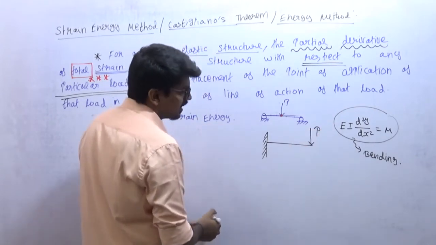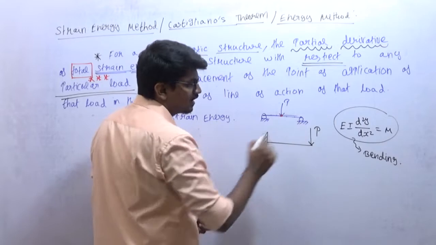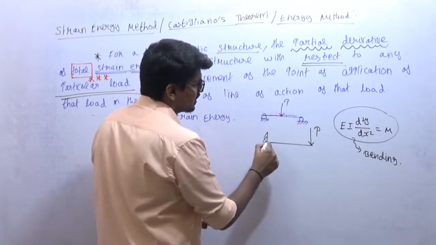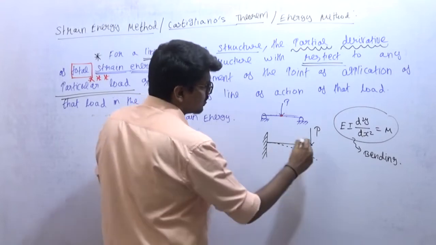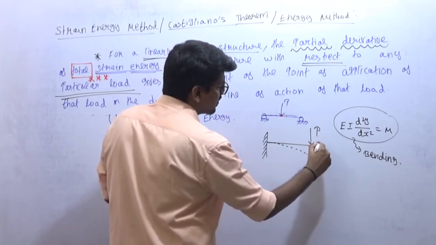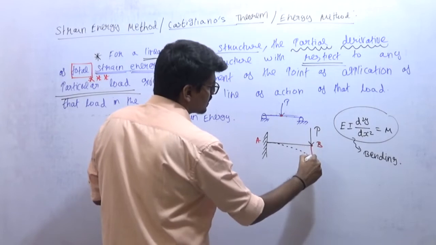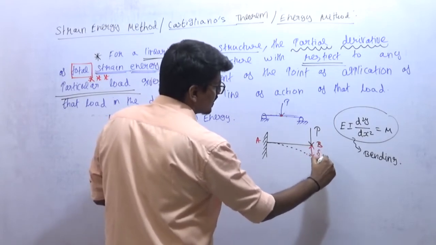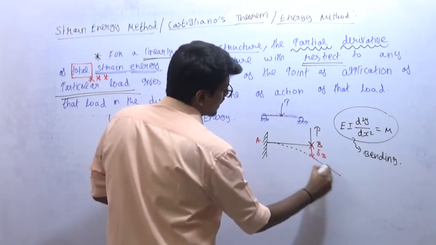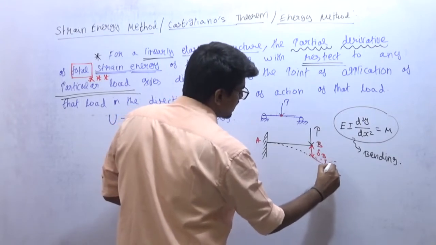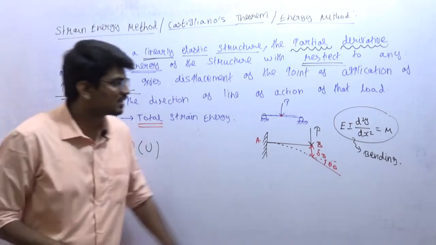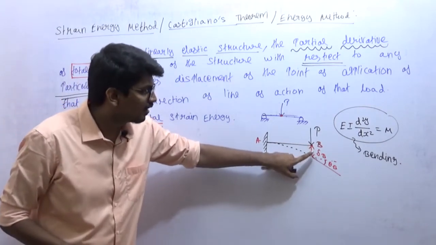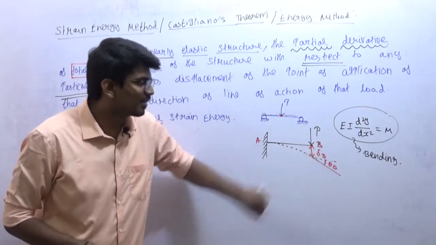Let me take a cantilever beam. A load P is acting at one end. Suppose this is our elastic curve, and let this point be B. This is the deflection of B, and if I draw a tangent, this will be the slope of B. Now our ultimate aim is to determine this deflection of point B and this slope at point B.